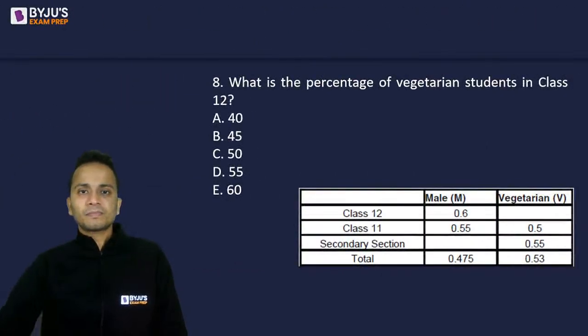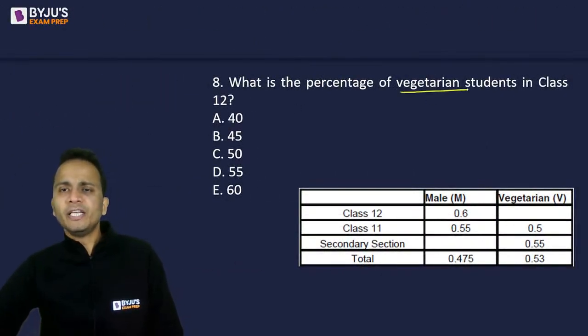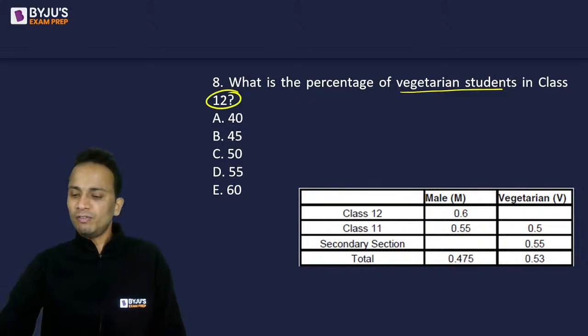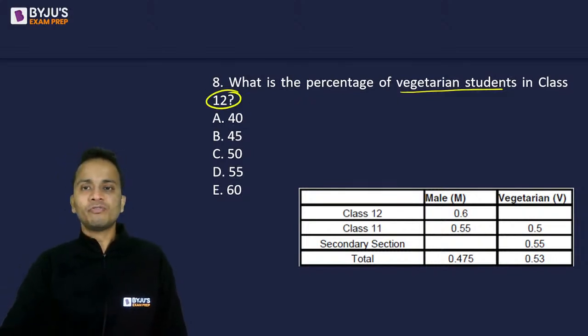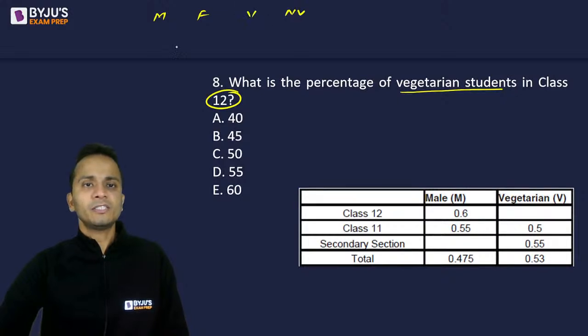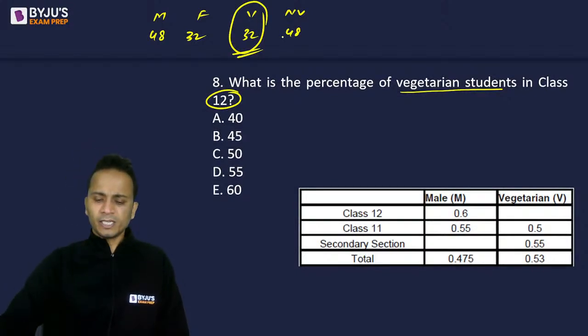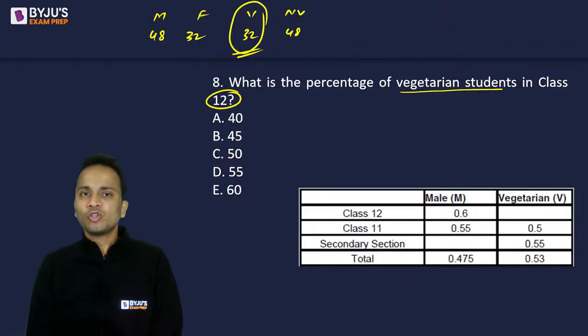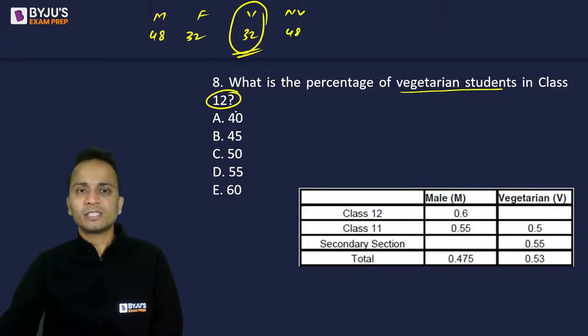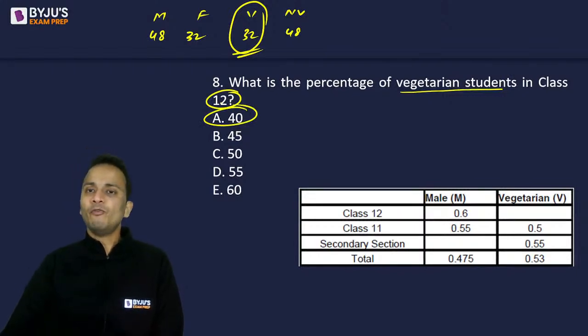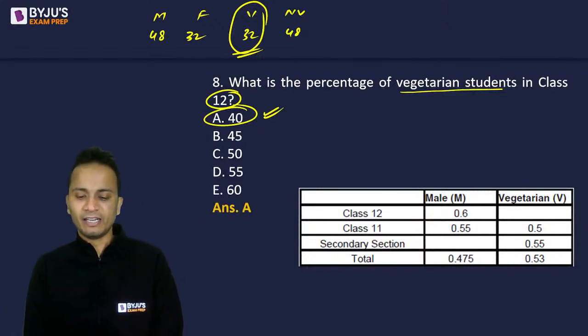Question number 8. What is the percentage of vegetarian students in class 12? Class 12 में percentage of vegetarian. So class 12, males, females, vegetarians, non-vegetarians, 48, 32, 32, 48. So vegetarians is how many? 32 vegetarians are there out of 80. So 40% of the students in class 12 will be vegetarian students, and option A should be the correct answer. And yes, it is definitely correct.